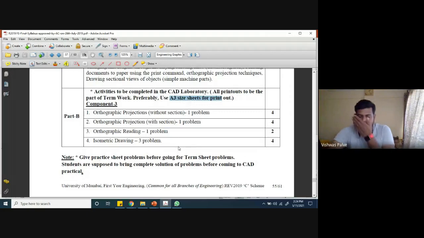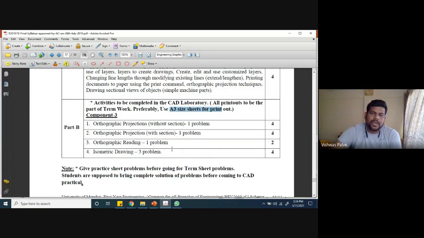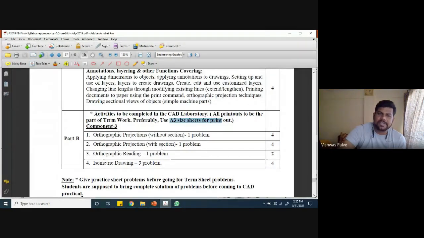Taking the printouts, we will do it for you. If it is a normal condition, then you have to take a printout. But if it is not a normal condition, then you don't have to take a printout. The earlier practice in previous batches was that whenever you visit the college, we have an A3 printer in our college. The regular practice is that we allow students to use the lab, and at the end of the session, suppose you have completed the drawing, you take the printout and we preserve it. So that is the regular practice. Now, as we are not using the college lab, you send the PDF files to me, and I will take a printout of it.